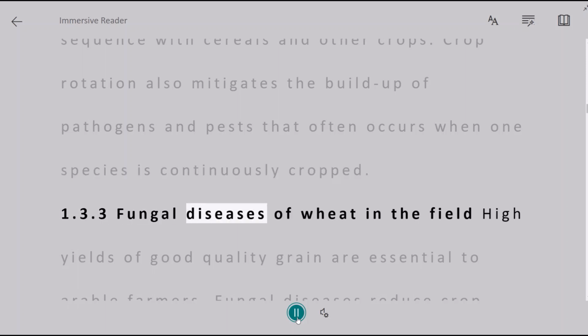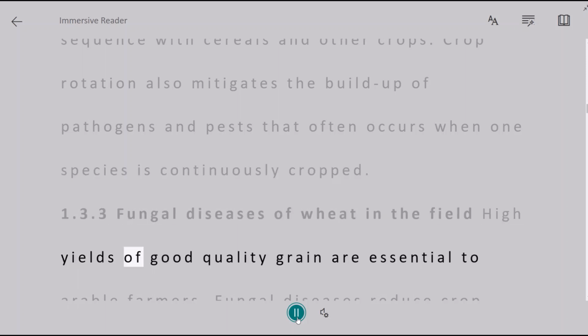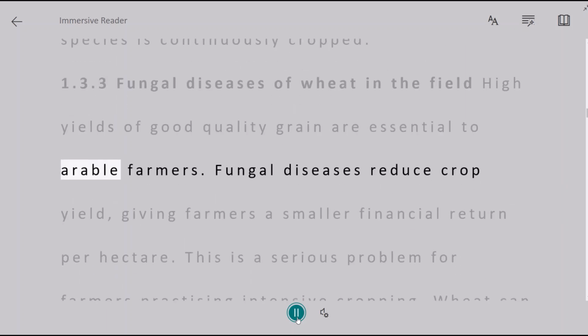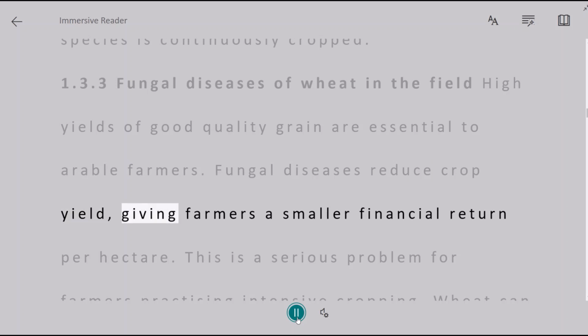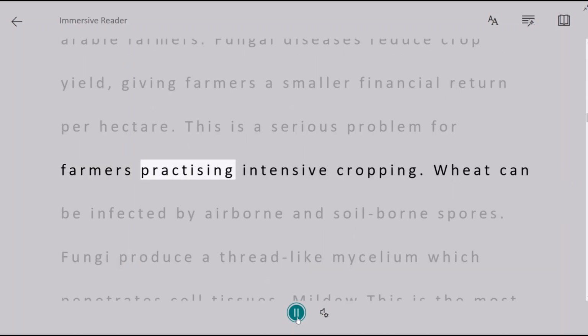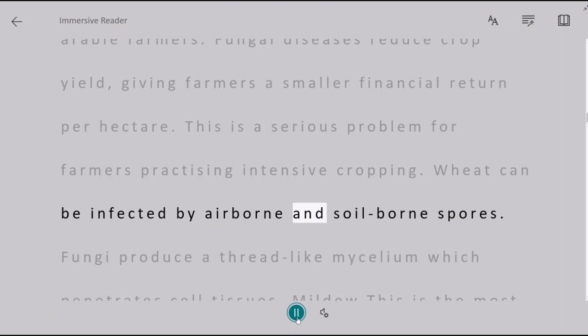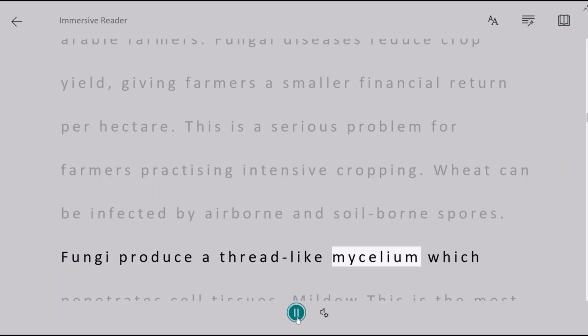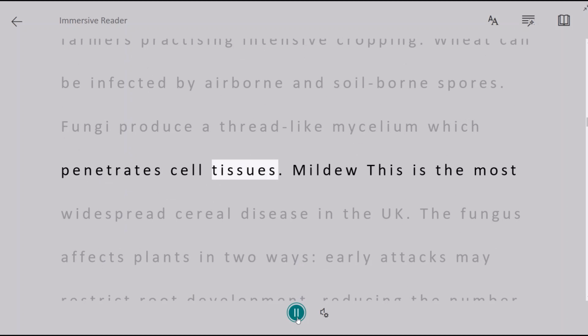1.3.3 Fungal diseases of wheat in the field. High yields of good quality grain are essential to arable farmers. Fungal diseases reduce crop yield, giving farmers a smaller financial return per hectare. This is a serious problem for farmers practicing intensive cropping. Wheat can be infected by airborne and soil-borne spores. Fungi produce a thread-like mycelium which penetrates cell tissues.